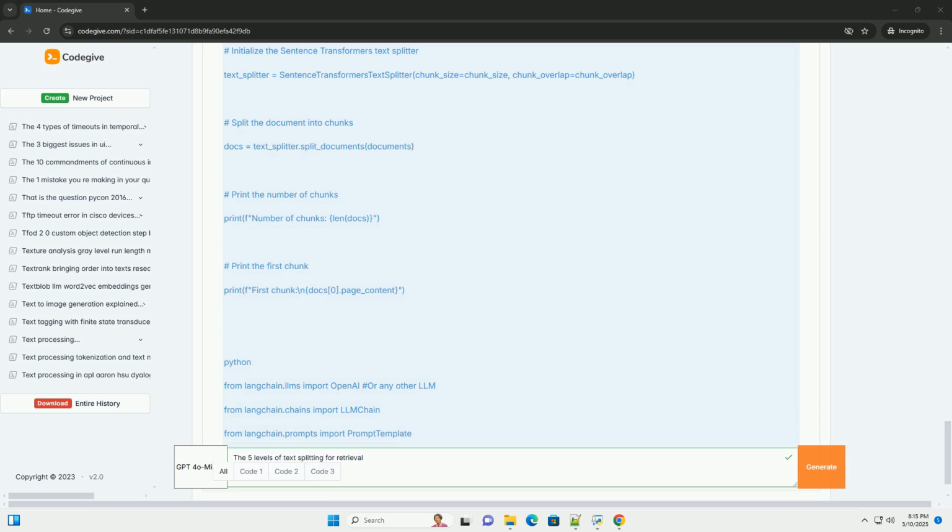By carefully considering these factors and experimenting with different techniques, you can effectively split your text and improve the performance of your NLP applications. Good luck.